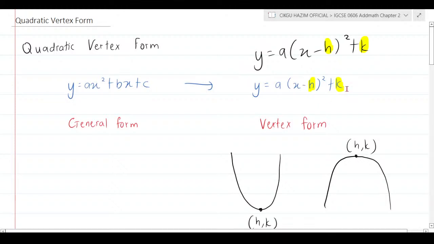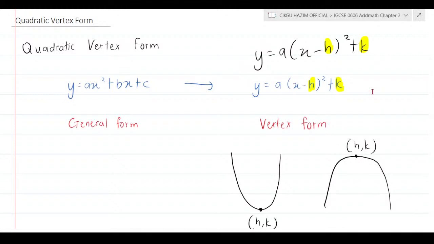That's the thing. Alright, so the equation here is y equal to a bracket x minus h close the bracket square plus k. The method you learn in your textbook is CTS, completing the square. Okay, alright, that's not the one that I'm going to emphasize here. I'm not going to emphasize completing the square. I'm going to emphasize another method.